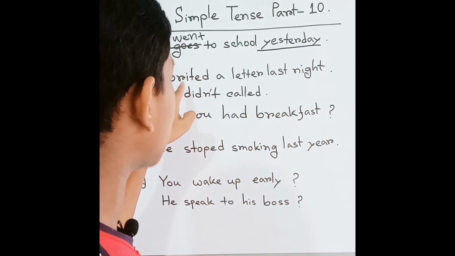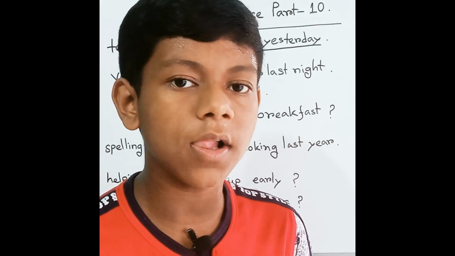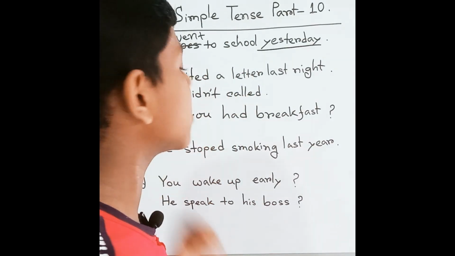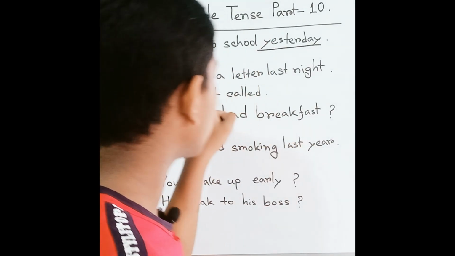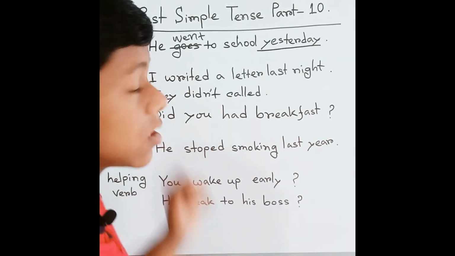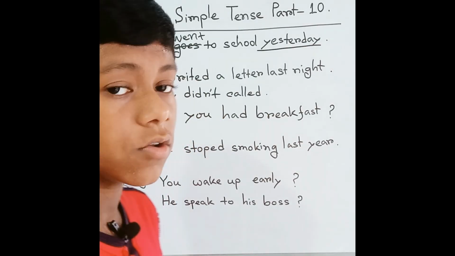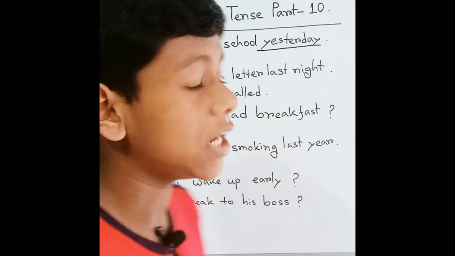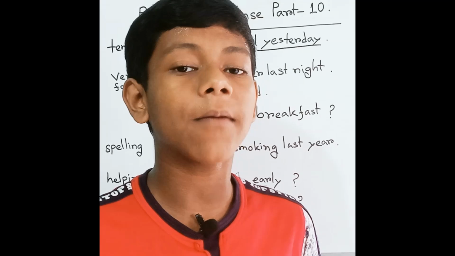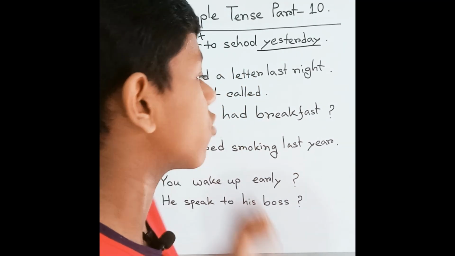But what do you think, is 'write it' correct? No, 'write it' isn't correct because it comes from the base form of the verb, write. It will not be 'write it', it will be wrote. The past form of the verb is wrote because it's an irregular verb.